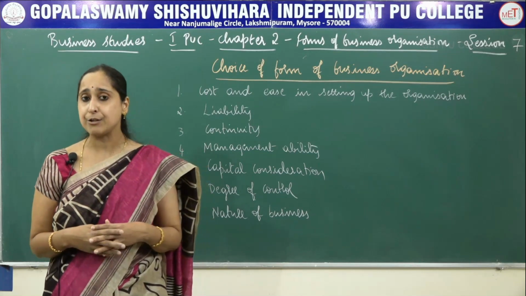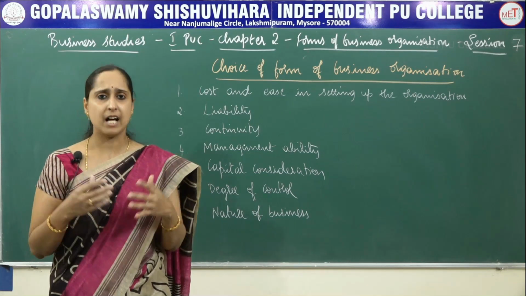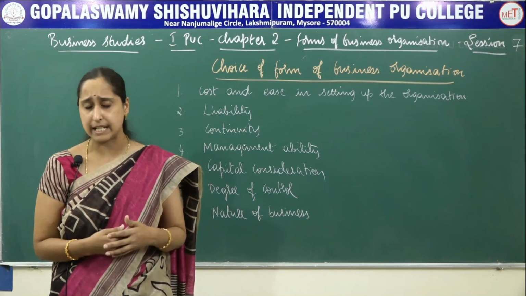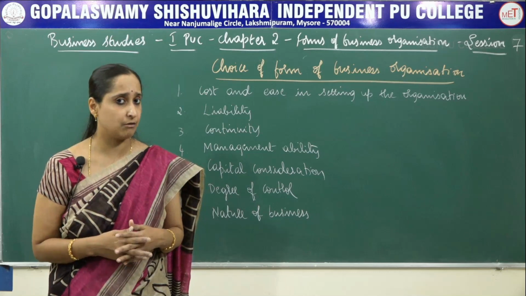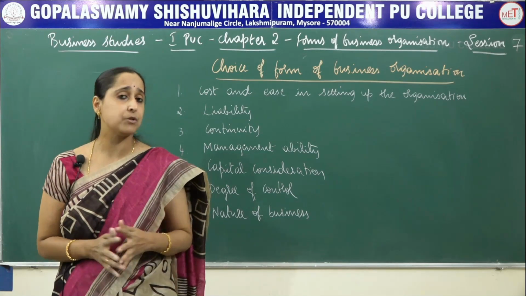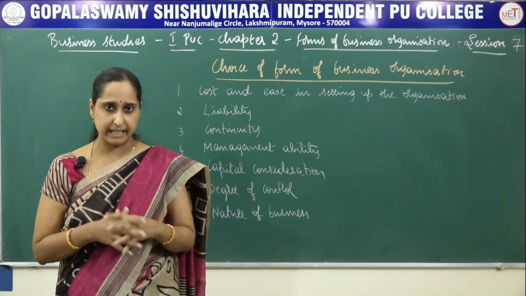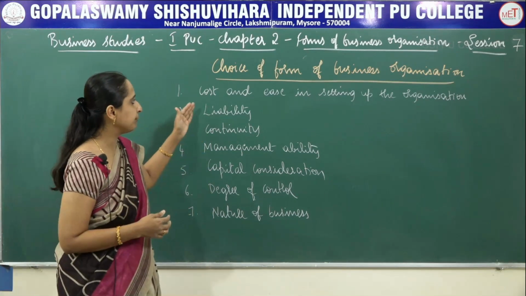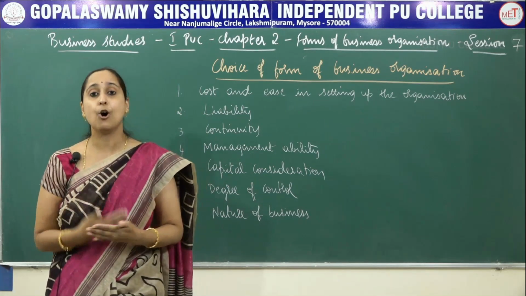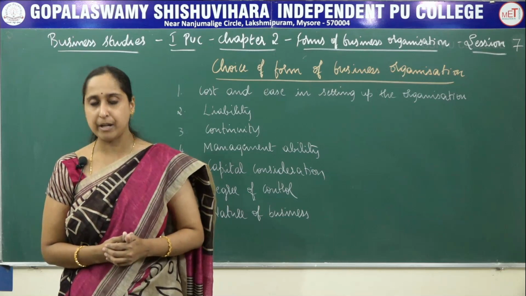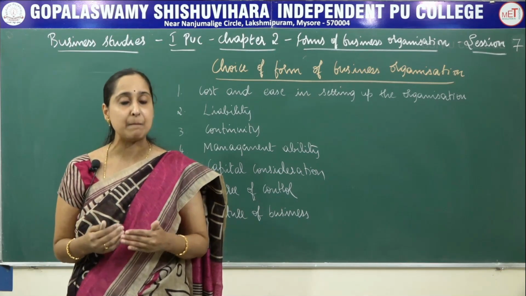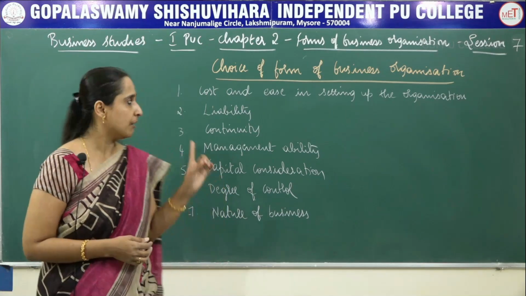In case of joint stock company, there are a lot of legal formalities and it is time taking, costly, and there are so many documents to prepare and it is complicated. In cooperative society also, the registration is compulsory. So from the point of view of cost and ease in setting up, it is better we opt for sole proprietorship, because it is easy and has very minimum legal formalities. So this is the first one.